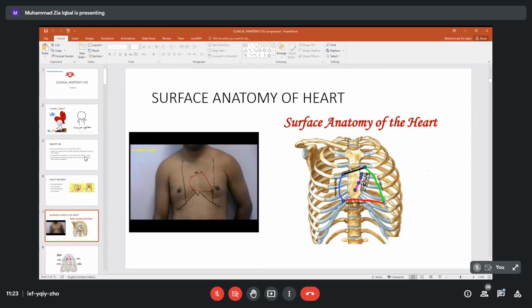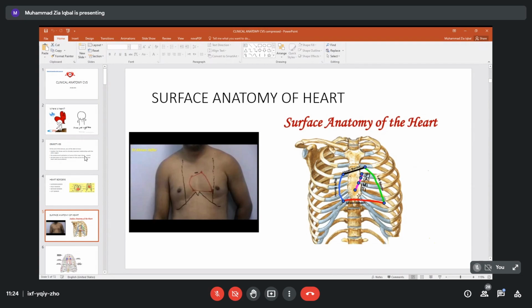The left ventricle pushes our chest wall and creates this elevation, this feeling. So this is the apex beat. If we count from here, between first rib and second rib, first, second, third, fourth, and fifth intercostal space. Intercostal means the space between 2 ribs. So from first to fifth, on the left side, the left fifth intercostal space.